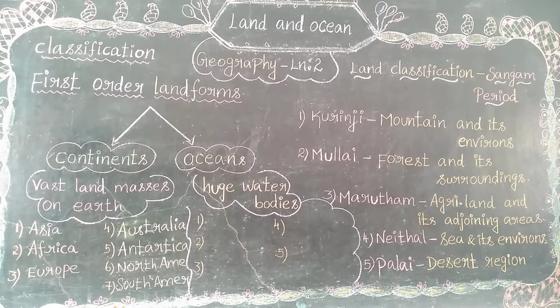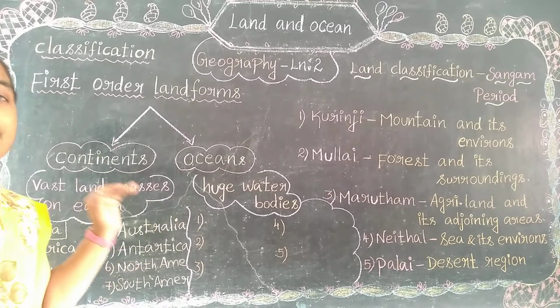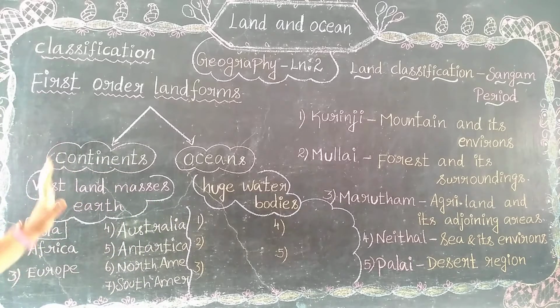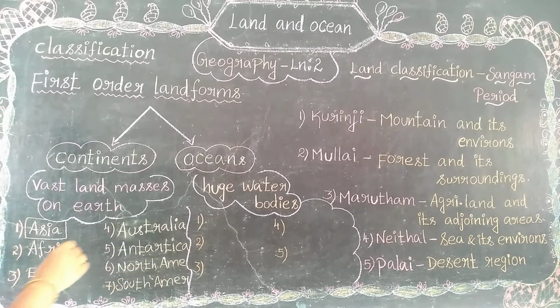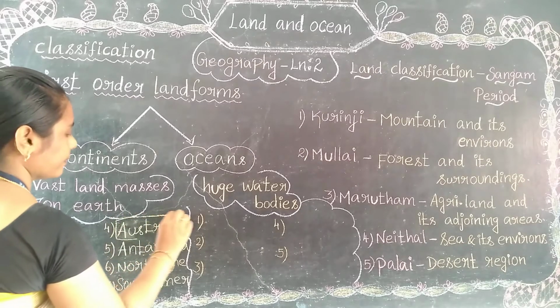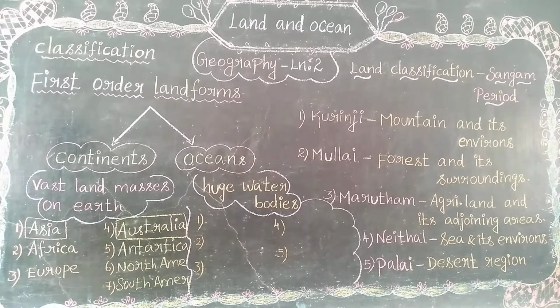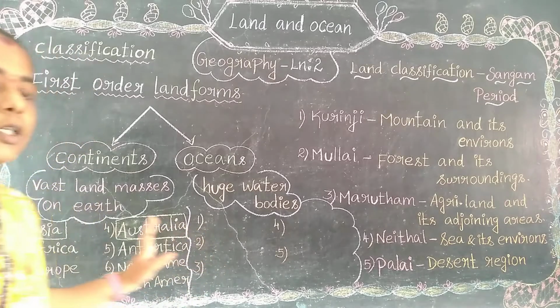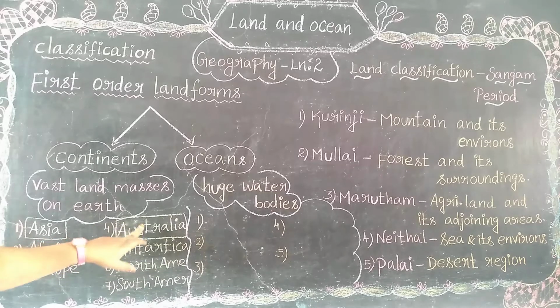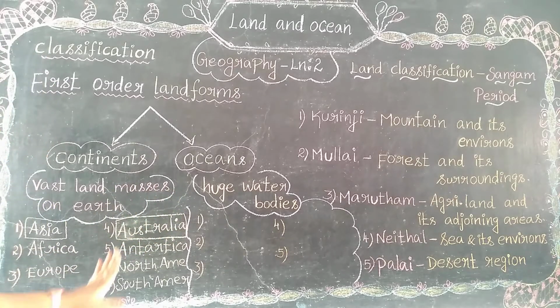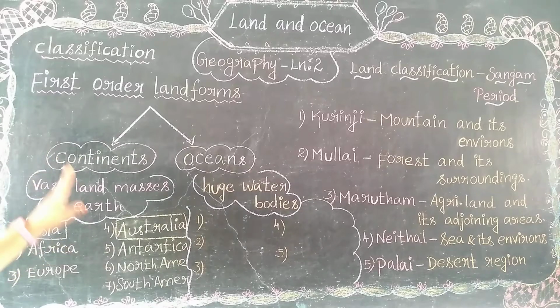Among these, which one is the largest continent? Asia. Asia is the largest continent in this world. Which one is the smallest continent? Australia. So Australia is the smallest continent in this world. Asia is the biggest continent and Australia is the smallest among these 7 continents. So that's it about the continents.